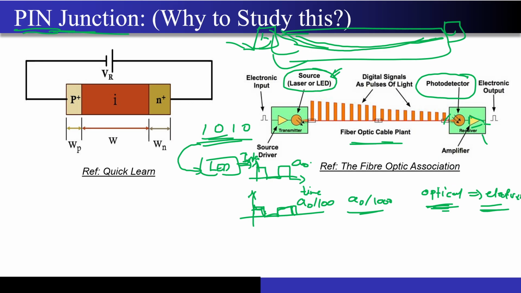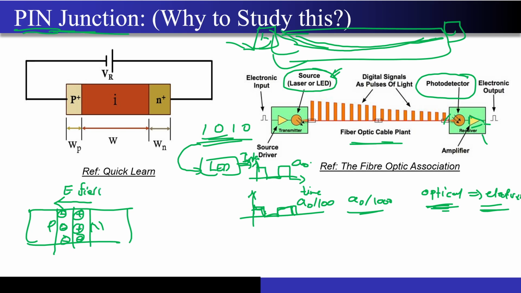Okay, so now I need a device which can act like a photodetector. Now I will just ask you one question. If I have a PN junction over here, correct? Let me draw a depletion region. So this side consists of immobile positive charges. This side consists of immobile negative charges. So the direction of electric field is from right to left. So this is the direction of electric field.